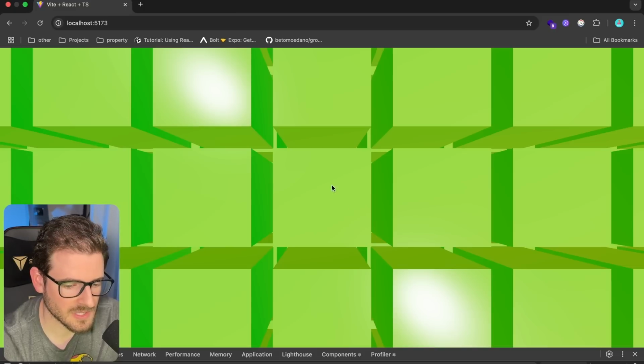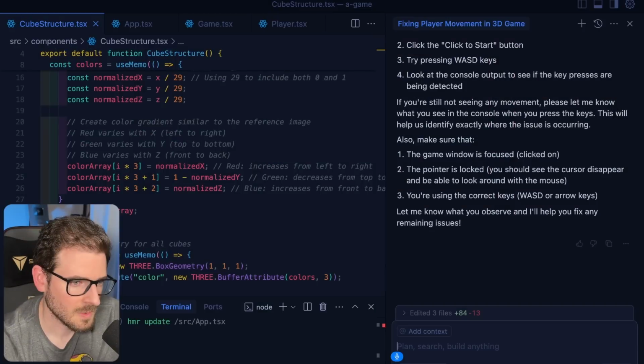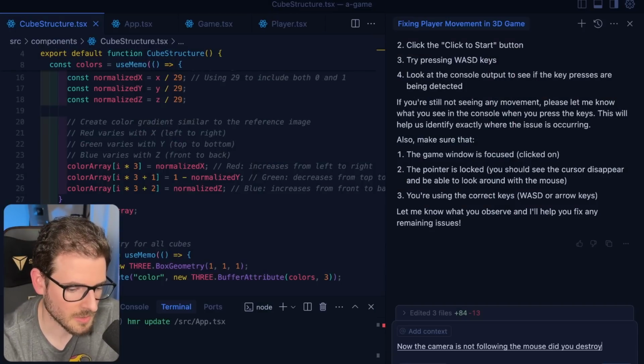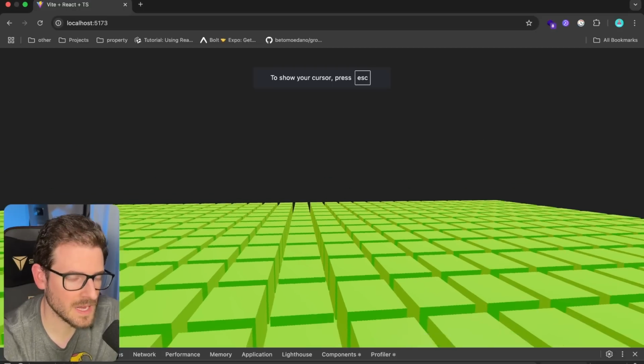I can't even, it's not even pointer locking anymore. Now the camera is not following the mouse. Did you destroy that code? We got it back, but we cannot move.